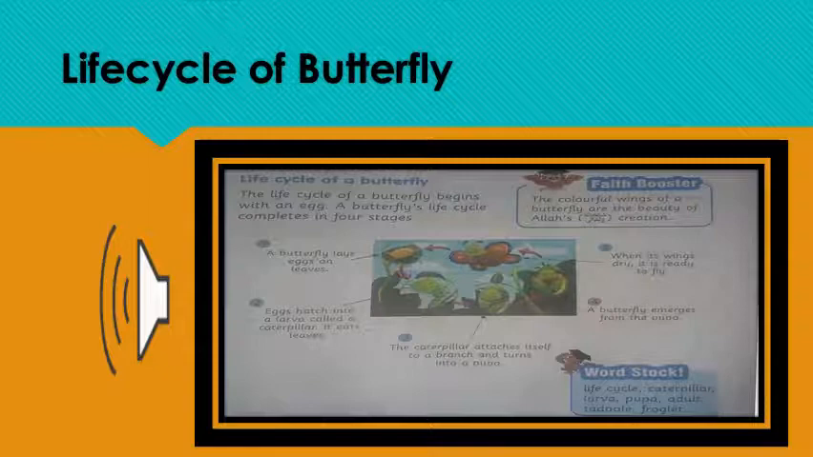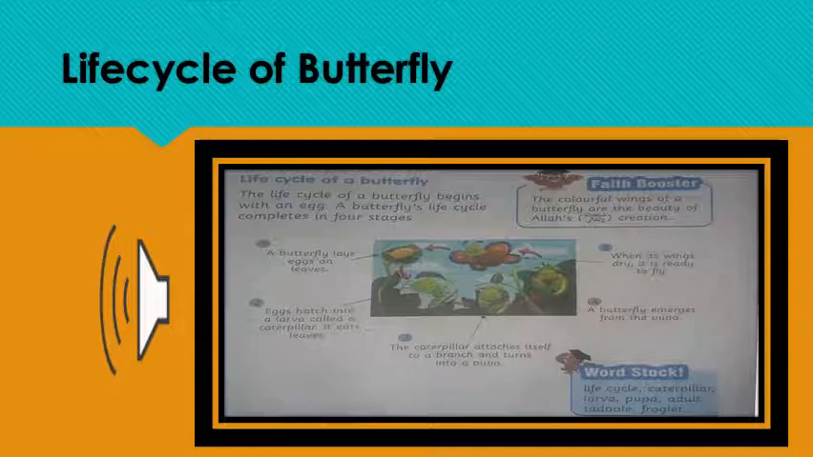Explanation. The life cycle of butterfly has 4 stages. How many stages? 4. What happened in the first step? In the first step, the butterfly lays eggs on the leaf. Where? Leaves. Then in the second step, this egg turns into a larva, which is also called caterpillar. Now, what is the caterpillar? Caterpillar is a small insect which loves to eat leaves. By eating these leaves, the caterpillar becomes big.